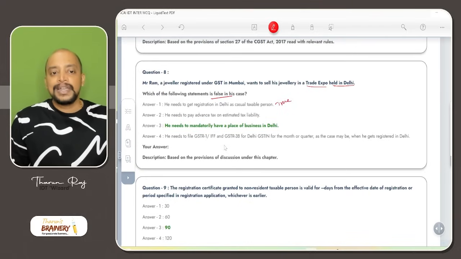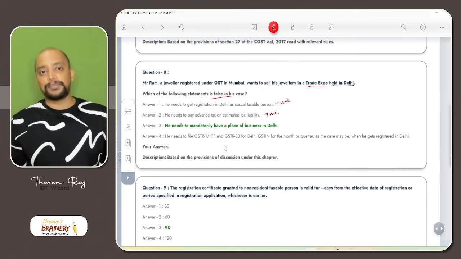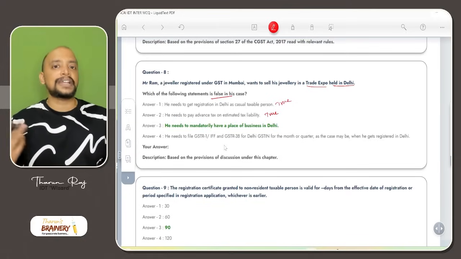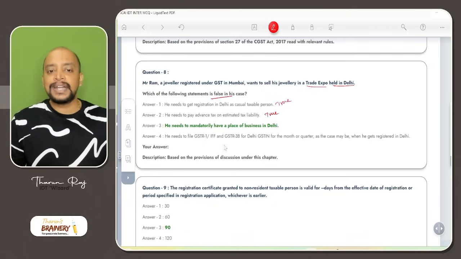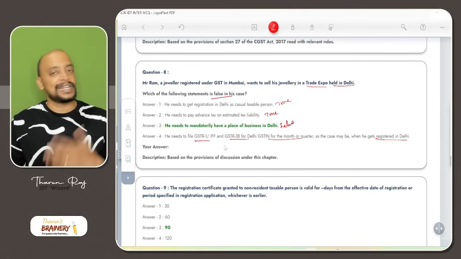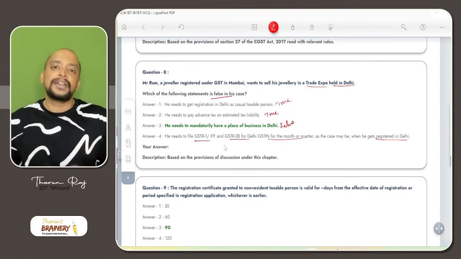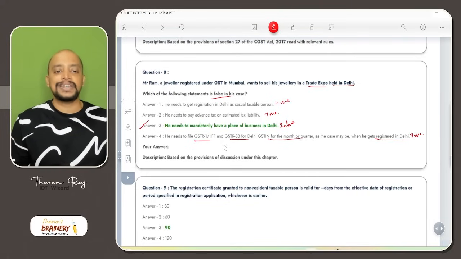True. He needs to pay advance tax on estimated tax liability. Yes, whenever they go for CTP registration, depending upon the number of days they stay in that place, they need to estimate their liability, and that estimated net tax liability they need to pay as advance tax. He needs to mandatorily have a place of business in Delhi. False. Not necessary for a CTP registration. He needs to file GSTR1, GSTR3B for Delhi GSTN for the month or quarter, as the case may be, when he gets registered in Delhi. True. For a CTP, regular returns only will be applicable. So this is also a true statement. So only option C is wrong.